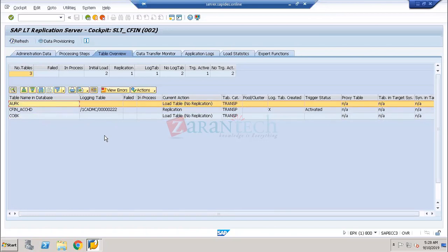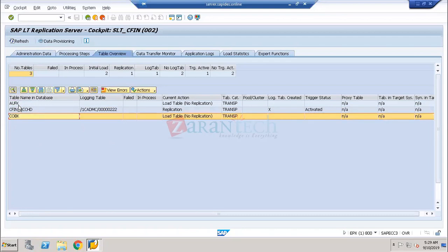Why only three interfaces? Because we are replicating the financial data and the controlling data from the source system to the target system. One is FICO replication, the second one is going to be called controlling replication, and the third one is going to be called cost object replication. So here we have all the replication tables. These are the three different replication tables we have constructed for the SLT process.